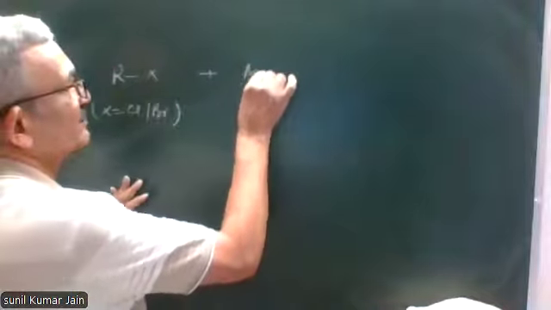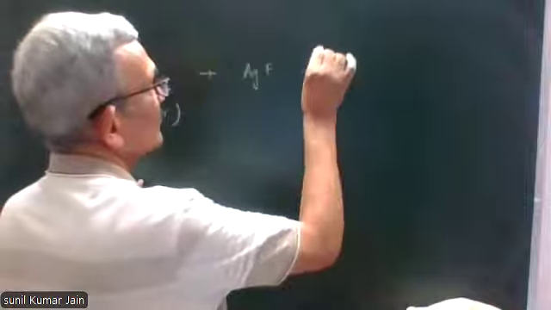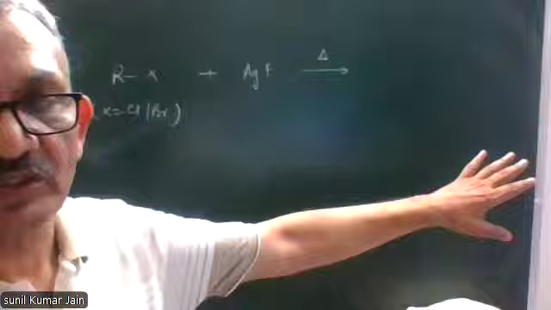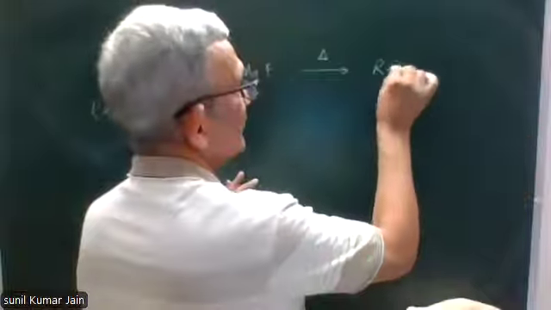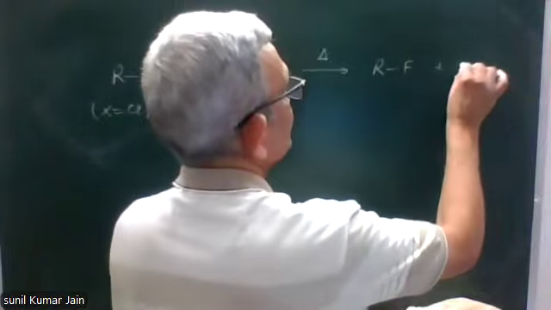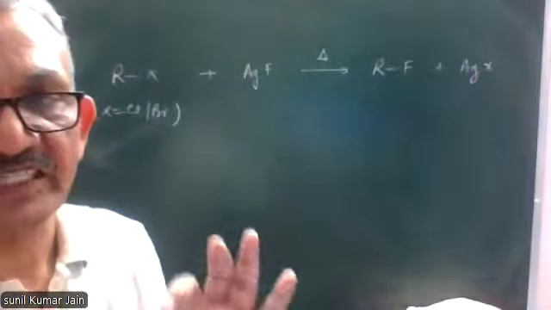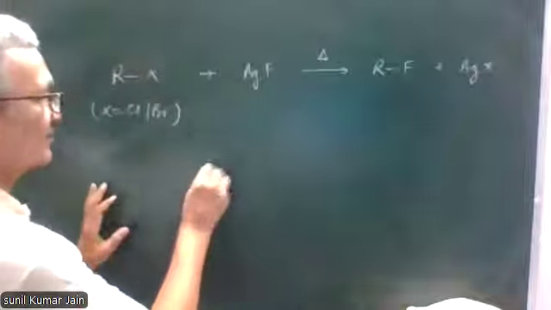In this method, chloro or bromoalkane is heated with some metal fluorides. I'm taking the example of silver fluoride, and this will lead to the formation of fluoro product. First of all, this reaction is called Schwarz reaction.